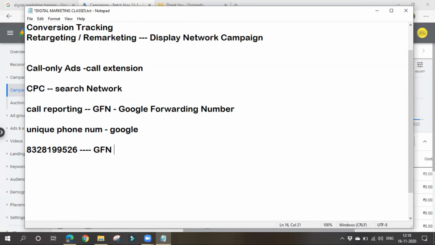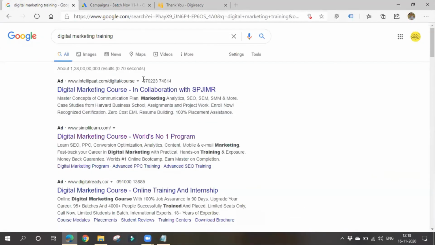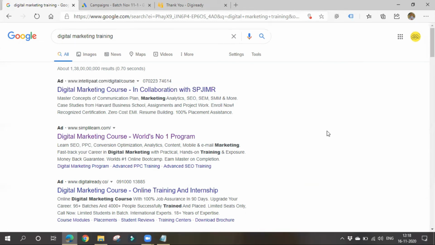We can use this Google forwarding number on our website, and in Google Ads, where we might be displaying call extensions or call only ads. So we can use our original number or we can use the Google forwarding number. If you place the Google forwarding number instead of your original number, you can track call duration, who called you, the caller area code, all these things.